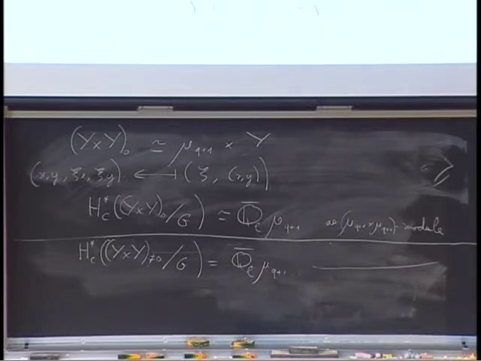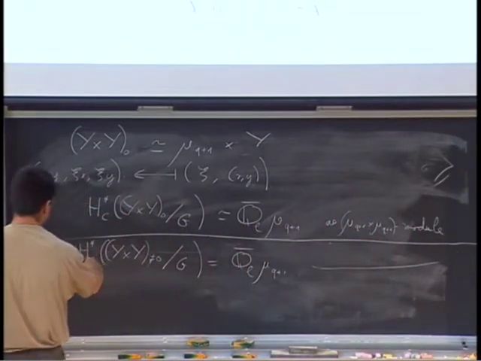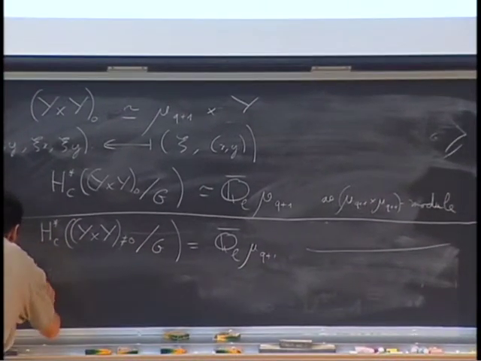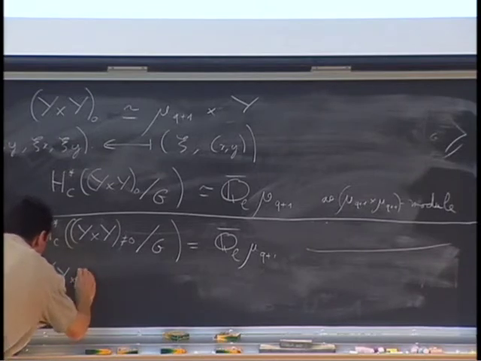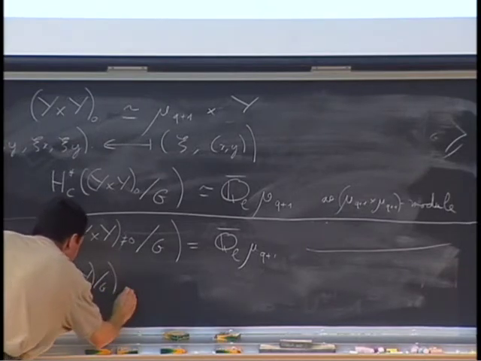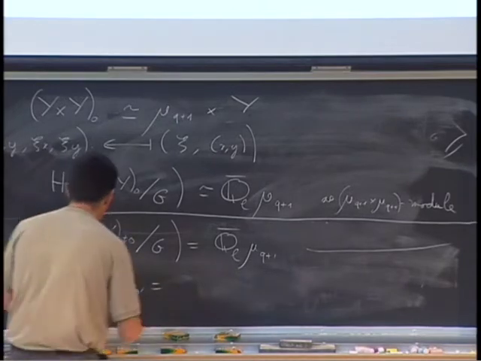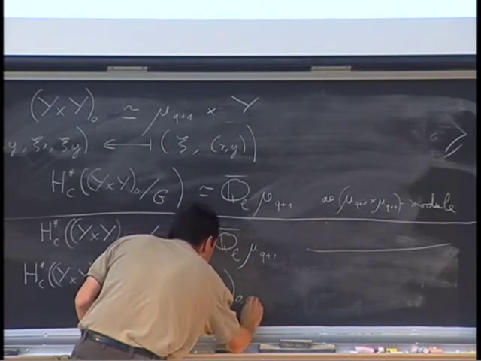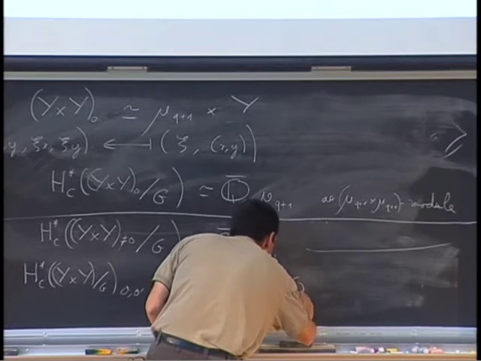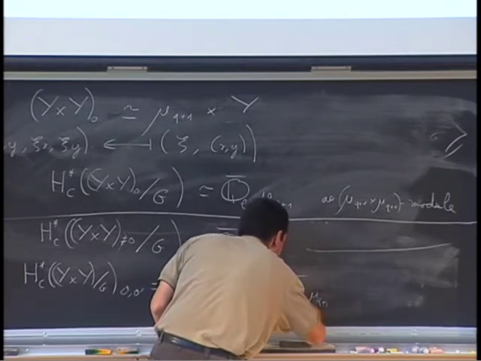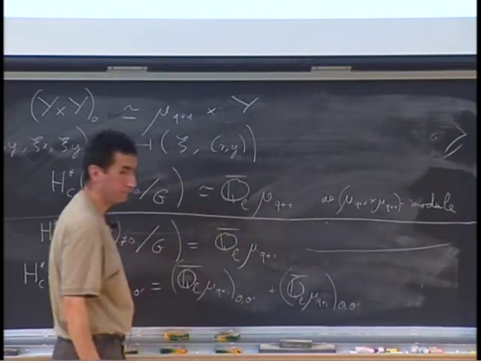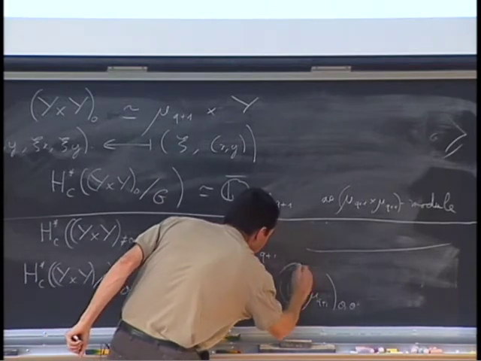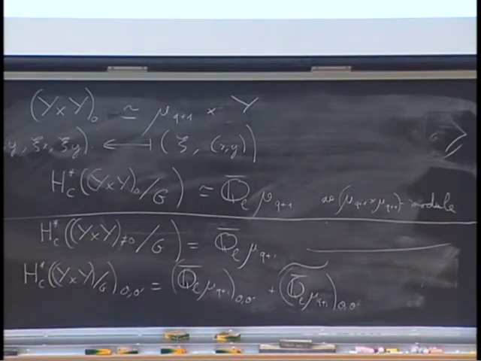At the end, because the Euler characteristic satisfies this additive property, we get that H star C of y cross y mod G, the theta prime isotypic component, is QL bar mu Q plus 1 theta prime isotypic component plus QL bar mu Q plus 1 theta prime isotypic component. But again, this is not the same, so I would like to put a tilde to say that it is not the same structure.